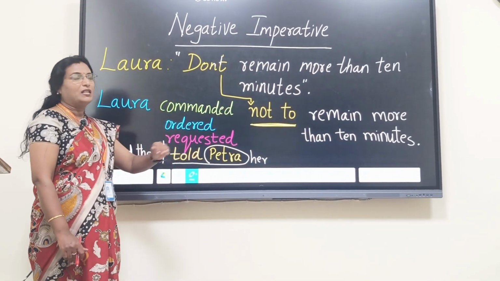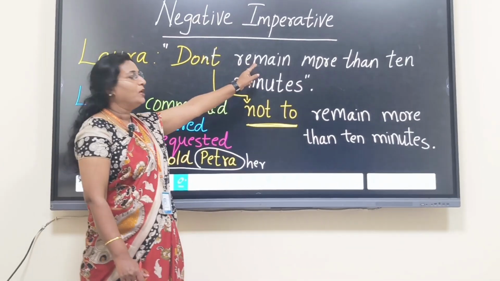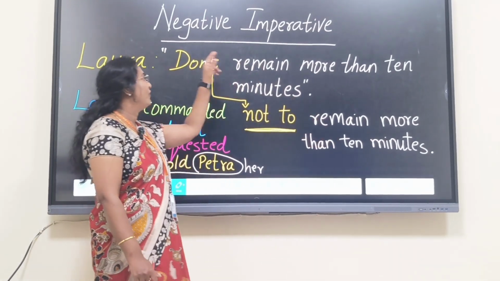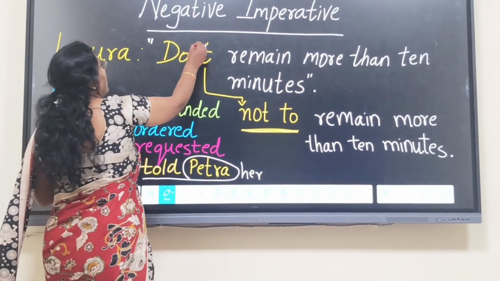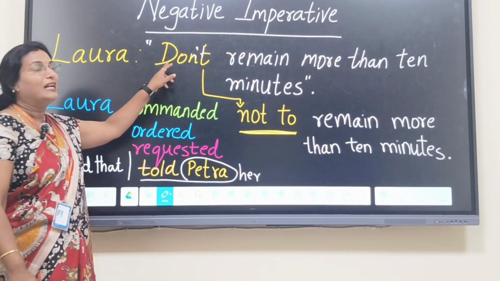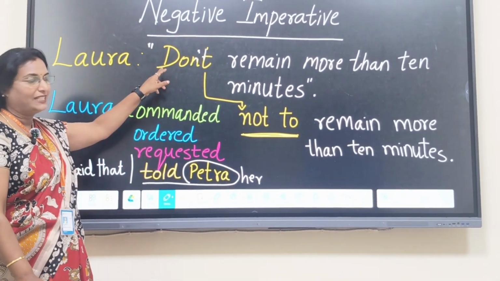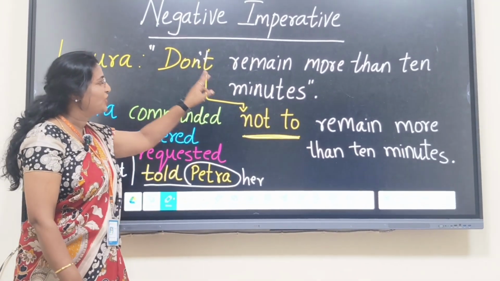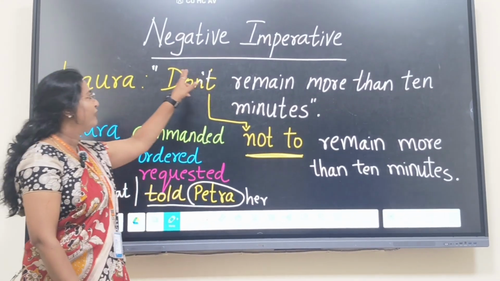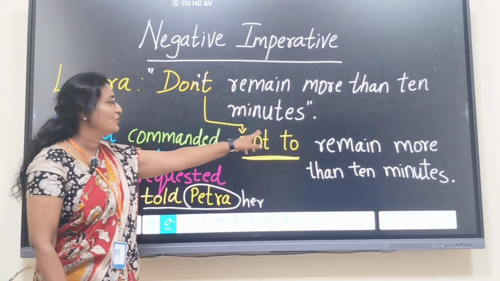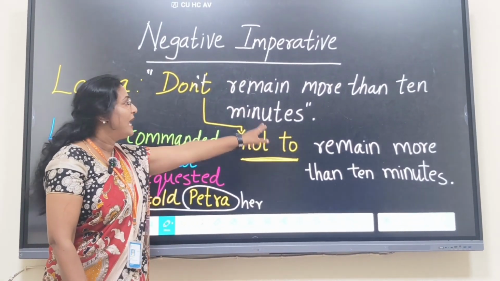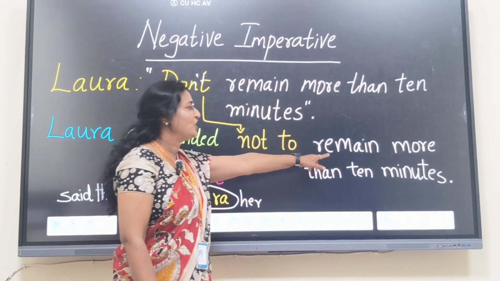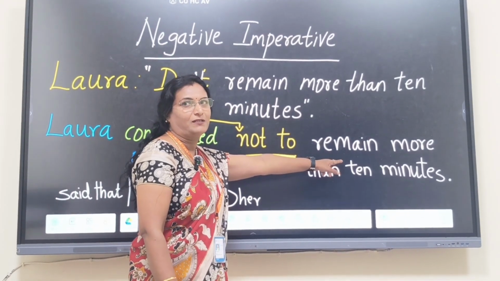Again, if you see here, they have not changed the verb to past tense, and for the word don't, which shows the negative imperative or negative sentence, it should be changed to not to. The phrase don't should be changed to not to. And the verb is not changed to the past tense here.